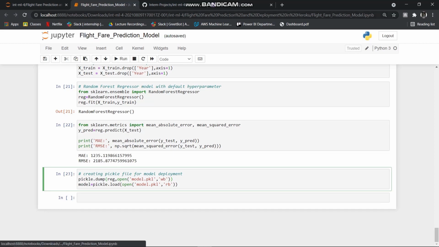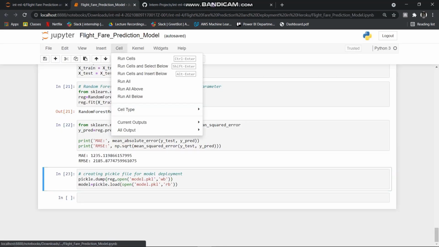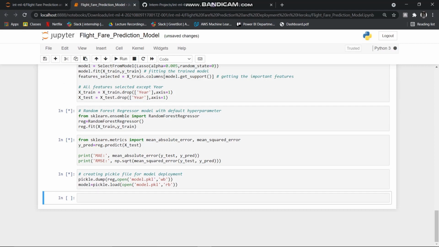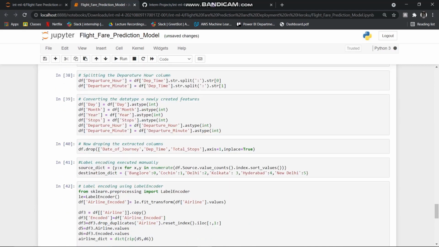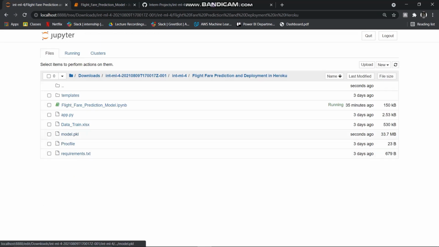Wait, I'll show you. As you can see, there is no .pkl file right now, and when I run all the cells, it will automatically create a model.pkl file. See, so now we have completed the creation of the machine learning model.